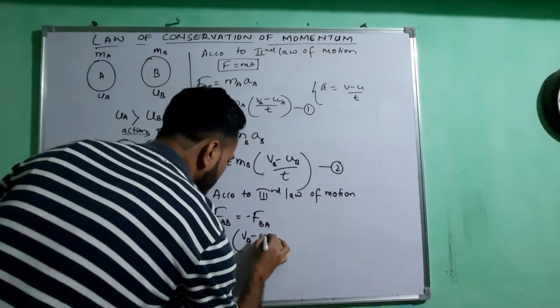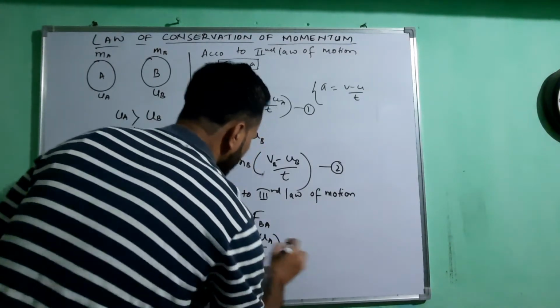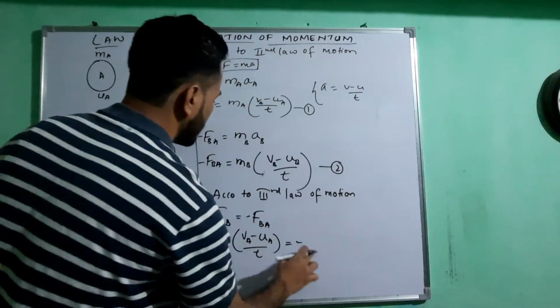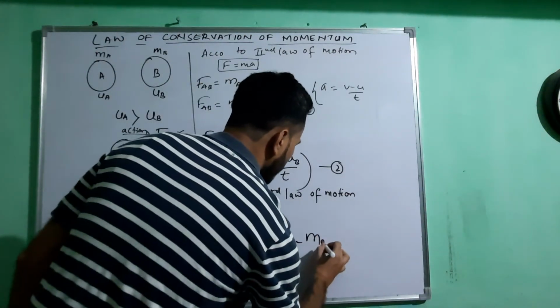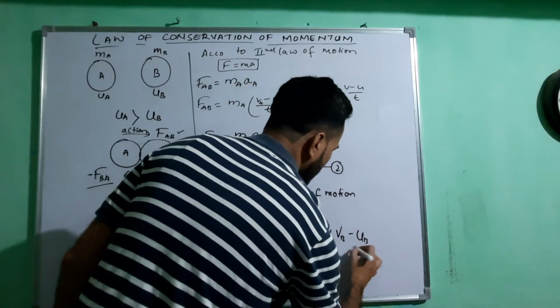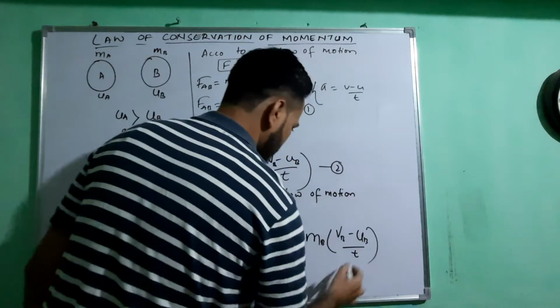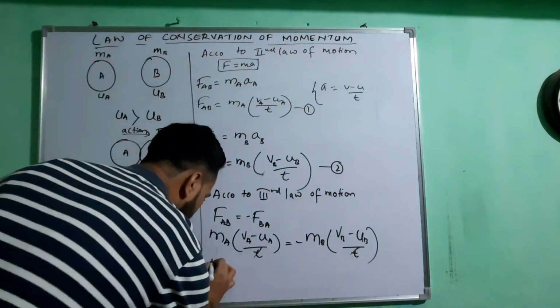Now we'll put the values here of FAB, that is MA times (VA minus UA) divided by T is equal to negative sign as it is, its value is MB times (VB minus UB) by T. Here T gets cancelled. So let me write the next step here.